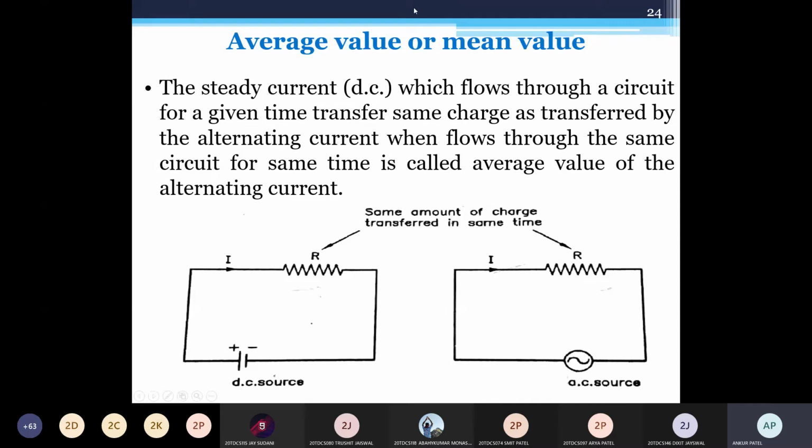Is anyone having difficulty with the average value or mean value? Transferring the same charge is called the average value or mean value of the circuit, so you need to remember this. In both circuits, it takes the same time to transfer the same charge. That is called your mean value.